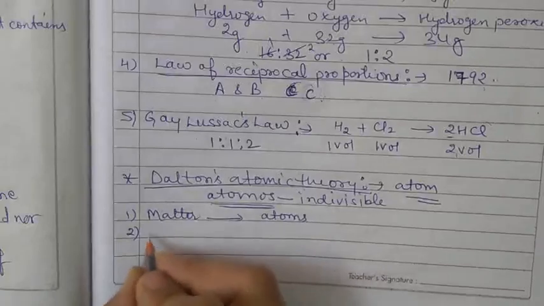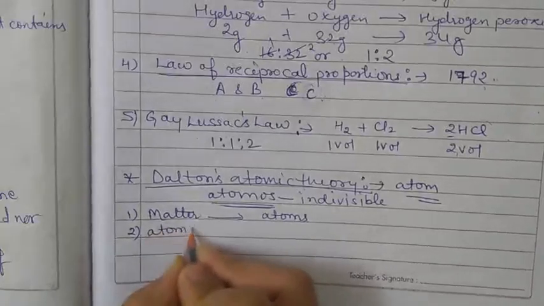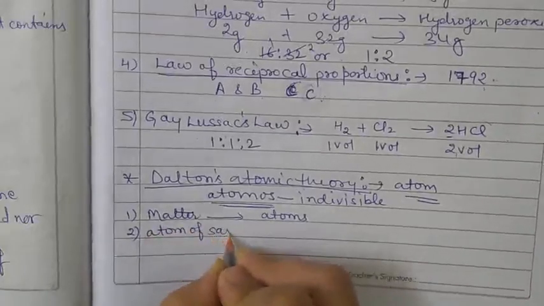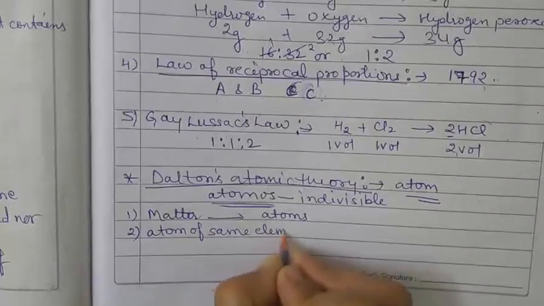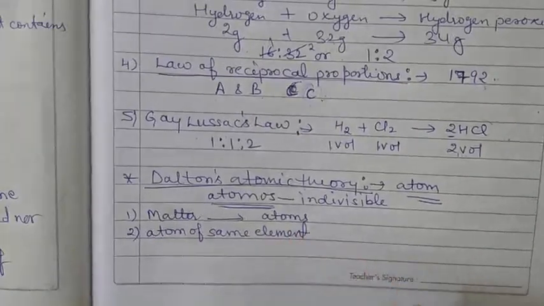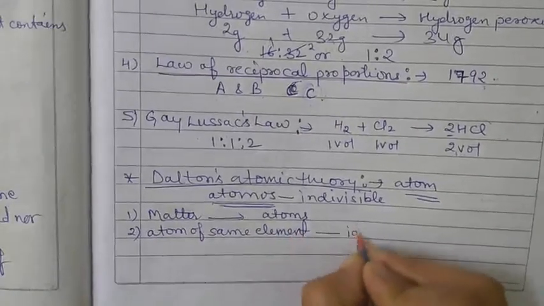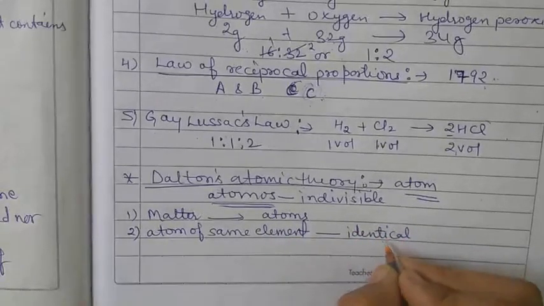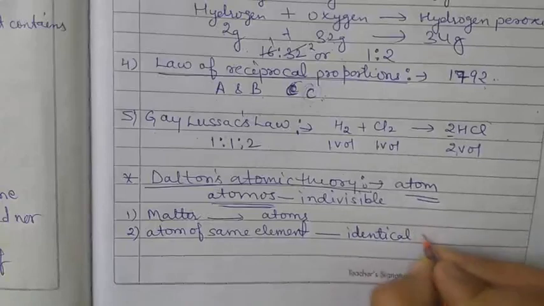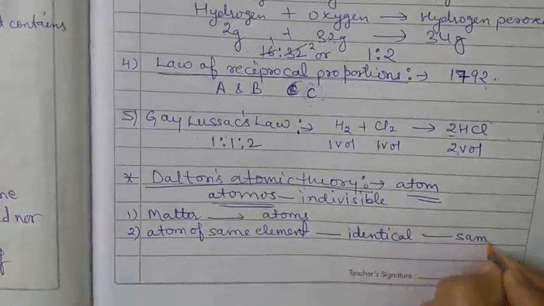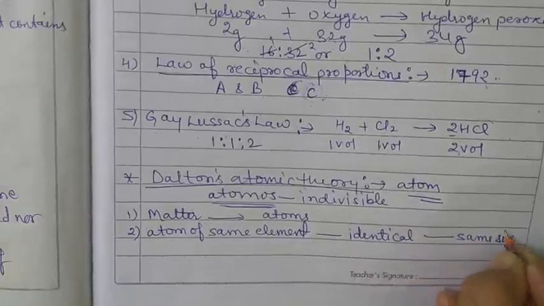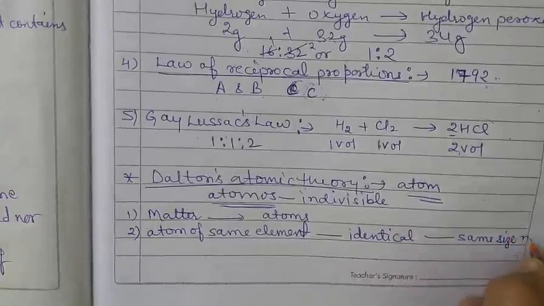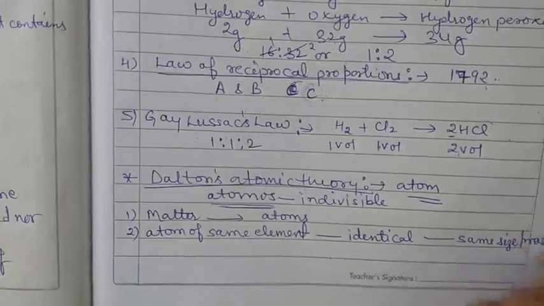Now the second concept: atoms of the same element are identical to each other, and they have the same size and mass.